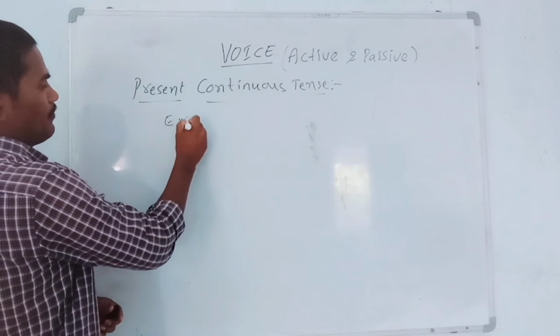Next, second example: They are playing Coco. It is an active sentence. How can we change that? Simply, first we have to write the object as the subject in passive voice. So Coco.